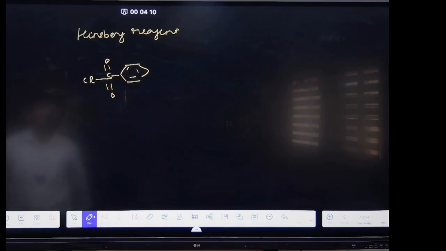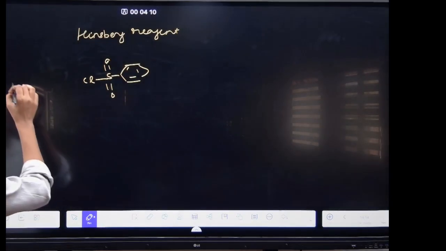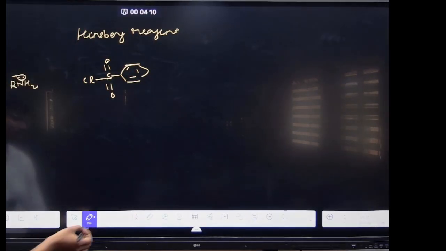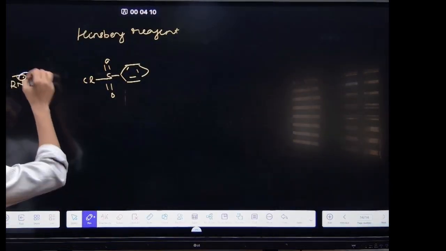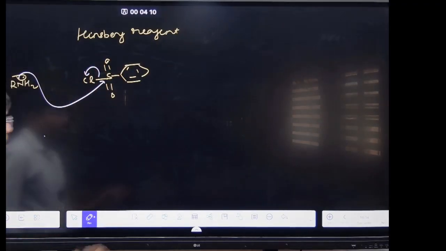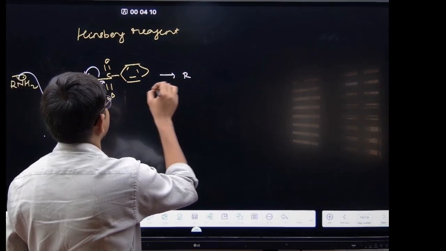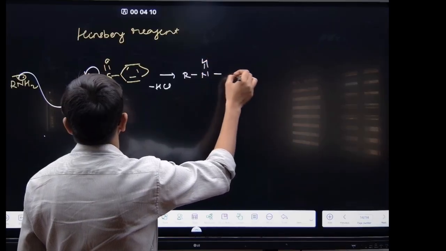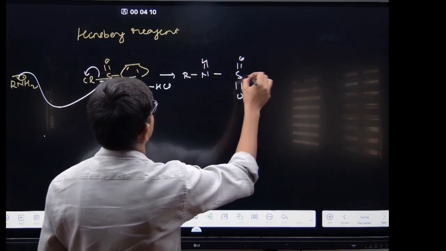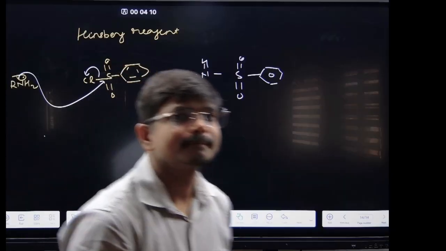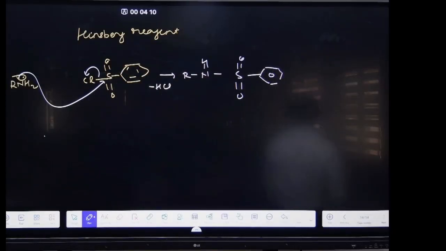If you have the RNH2, it will attack here and the Cl minus will leave, so it will be forming minus HCl. It will be forming RNH, S double bond O, and this one.